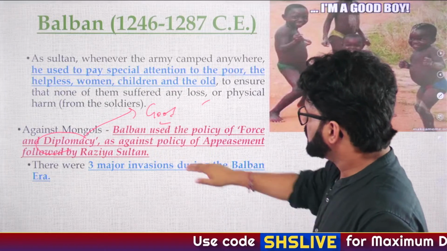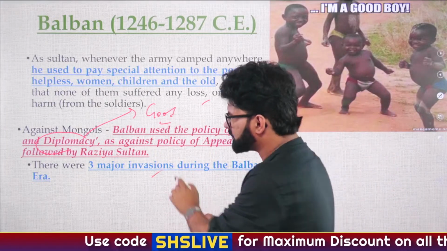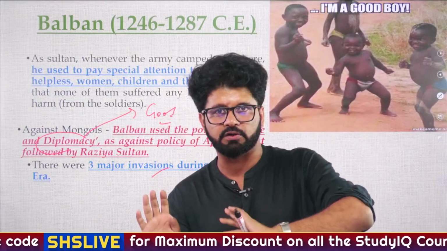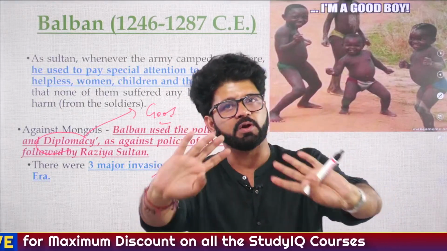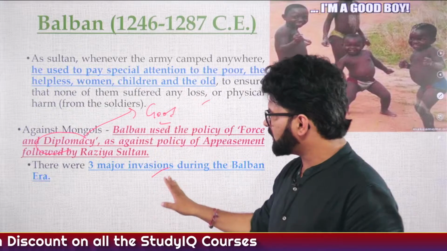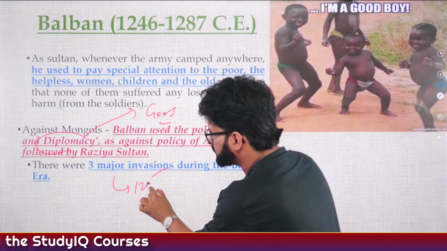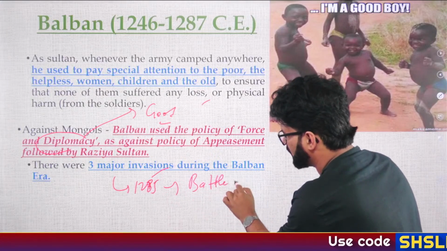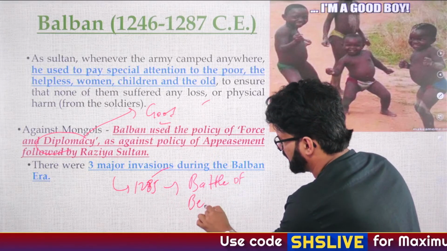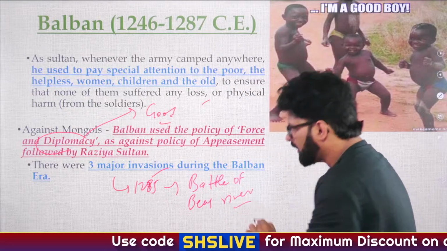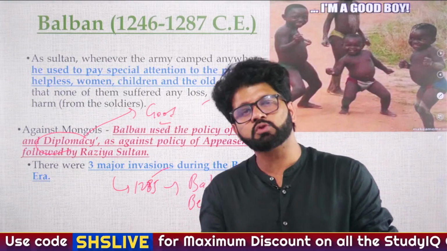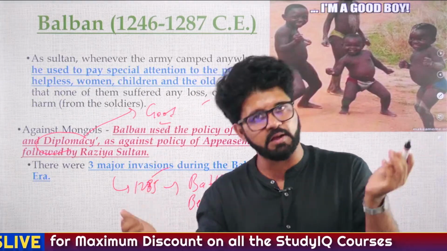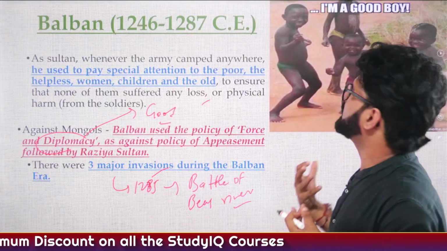Very good, Sundaram. So please remember this: 3 major Mongol invasions happened during the Balban period, and 6 major invasions will happen during the period of Alauddin Khilji. Here, in the 3 major invasions, the 1285 invasion, the Battle of Vyas River, is very important, which we have discussed, I think, multiple times now. Balban lost his son, Prince Muhammad, whom he wanted to become the king of the Delhi Sultanate, in that battle. And he was very disheartened by that.